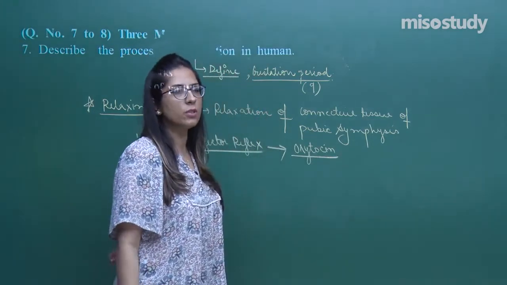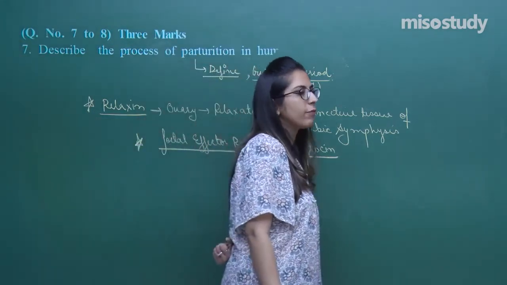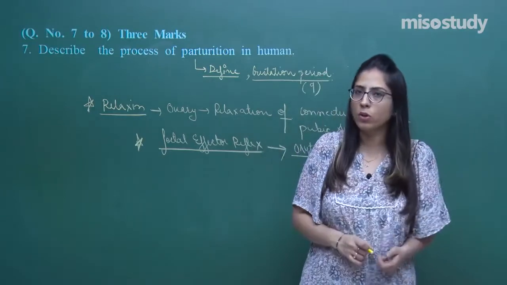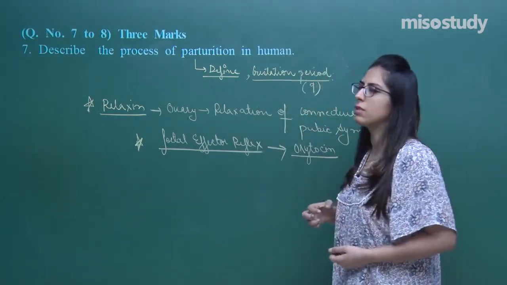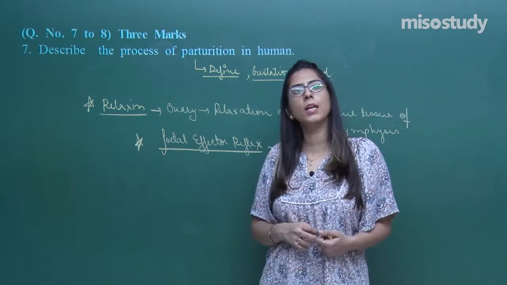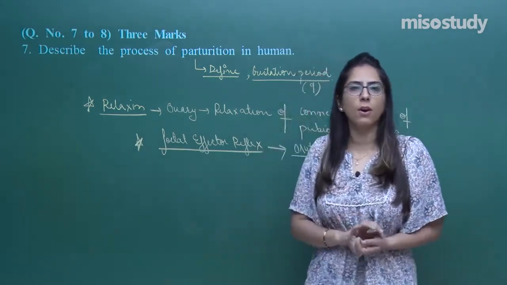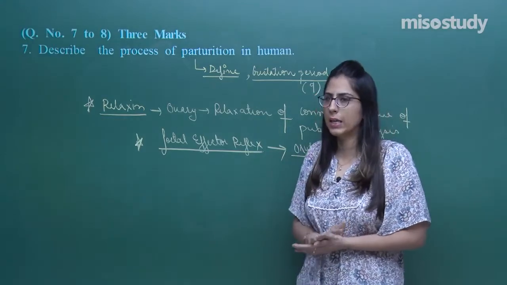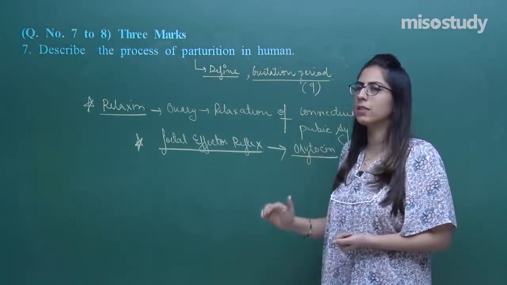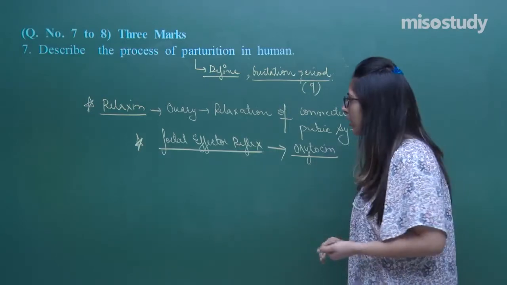What does oxytocin do? It helps in contraction of uterine muscles. The more the contraction of uterine muscles, the more and more of this oxytocin is released from the posterior pituitary, and this causes the birth of a baby. So this is question number 7. Again, attempt the question like this in a stepwise manner, right?